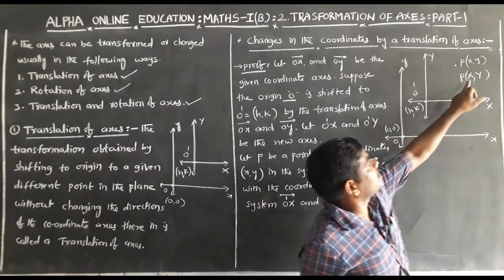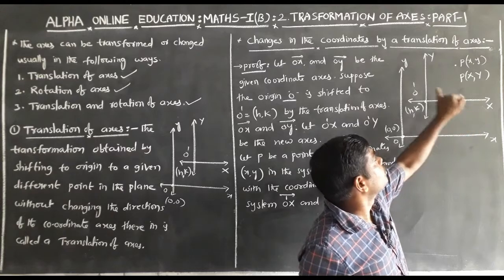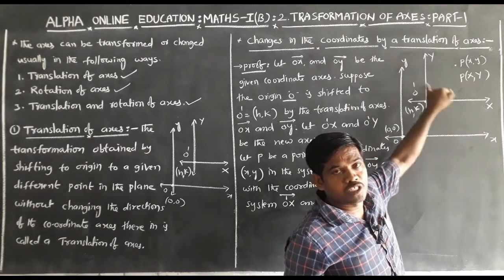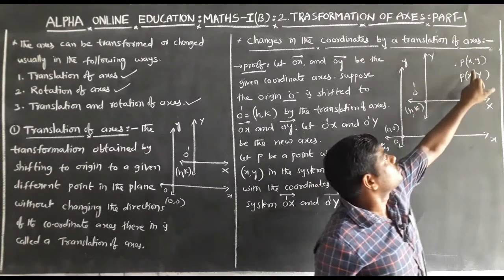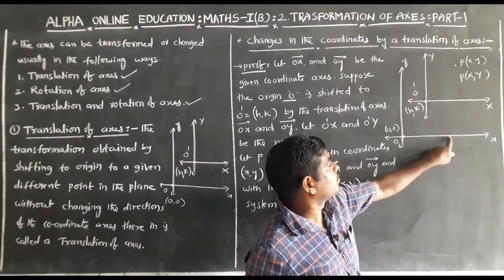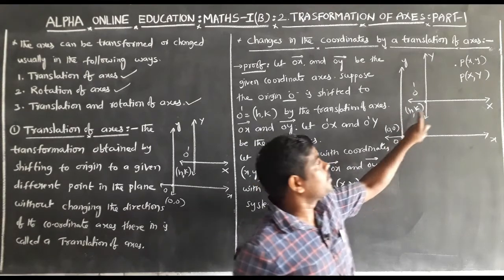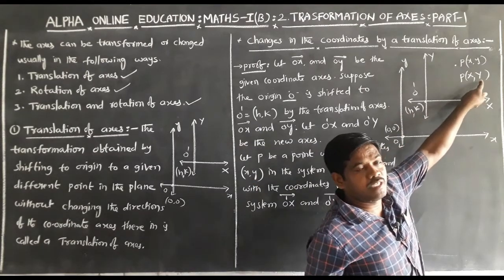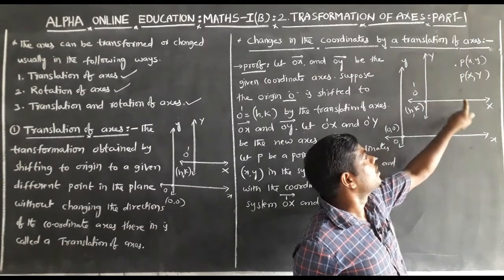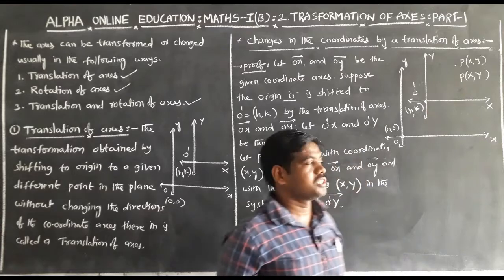Here P(X, Y) are the coordinates with respect to the new system, and (x, y) are the coordinates with respect to the old or original system. P(X, Y) is the point with respect to the new or transformed system.